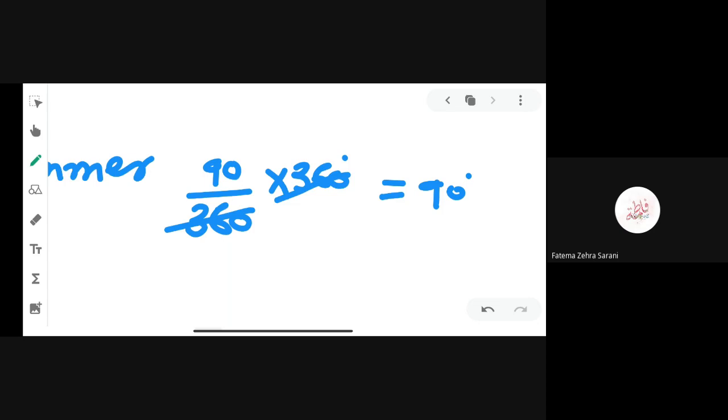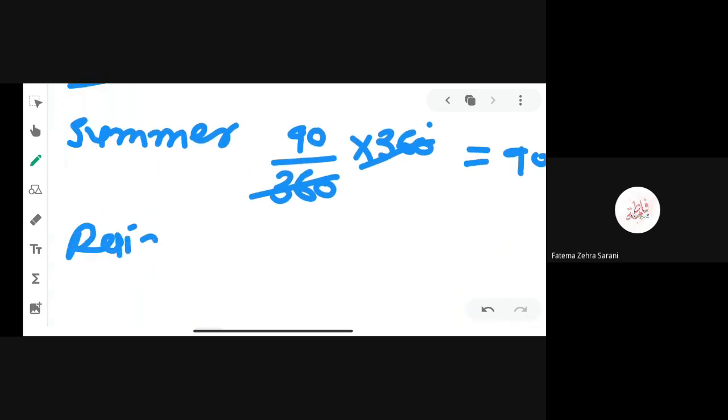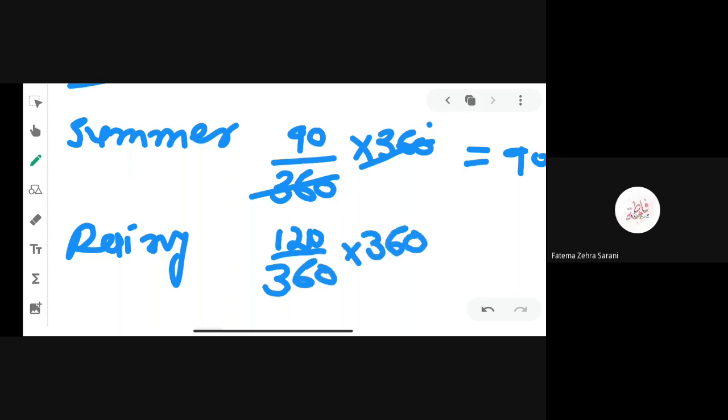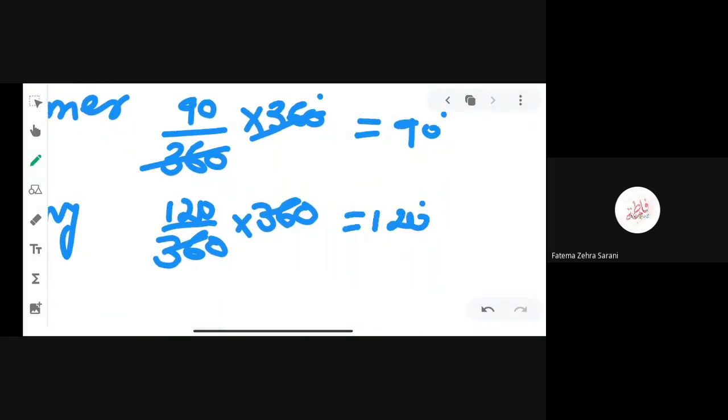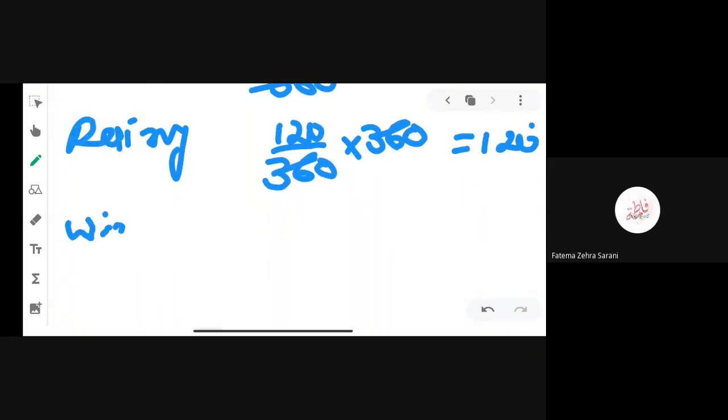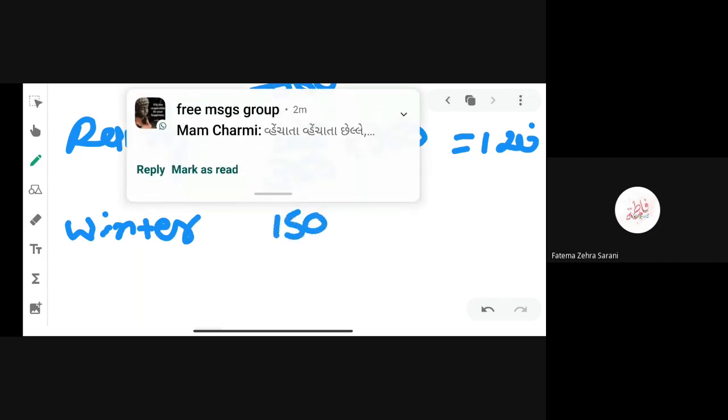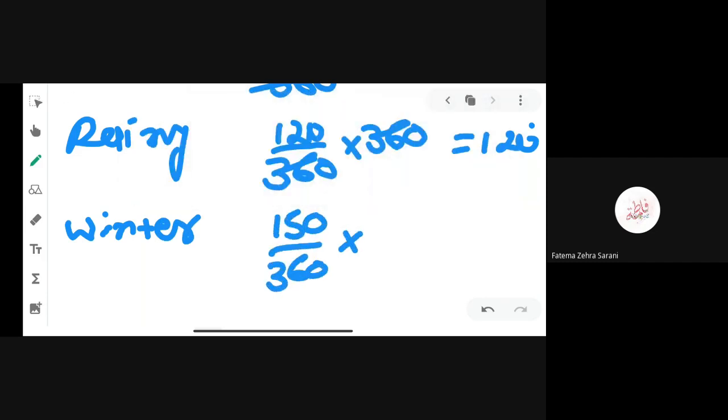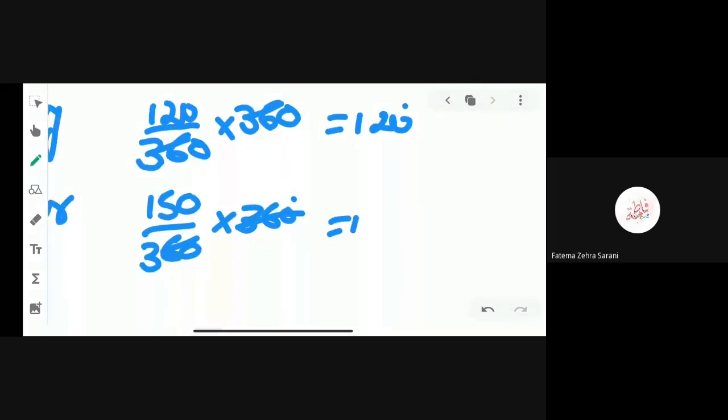It is known as the central angle of summer. Now we can see for rainy season 120 people like rainy season. We divide by 360 because the total number of people is 360, and multiply by 360, the degree of a circle. Now 360 will be cut, we get 120 degrees. It is the central angle of rainy season. Now for winter season, how many people like it? 150. Divide by 360 and multiply by the degree of a circle, 360 degrees. 360 will be cut, we get 150 degrees, the central angle of winter season.